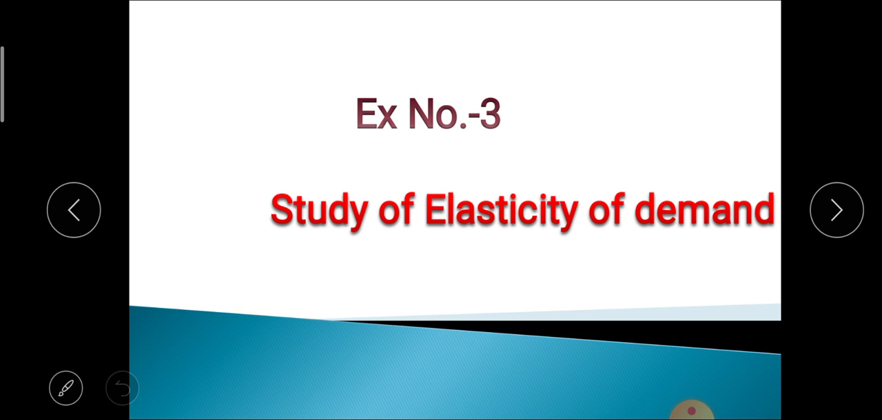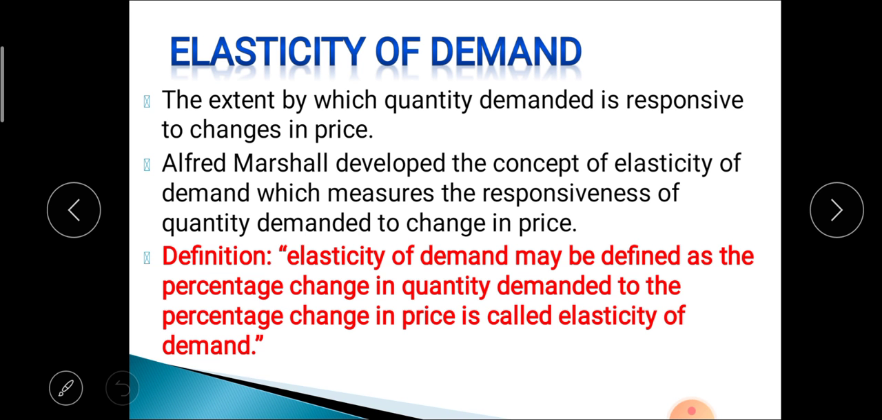In the previous lecture we already studied about demand and different types of demand. In this lecture we are going to learn about the study of elasticity of demand. So first of all, the definition of elasticity of demand.